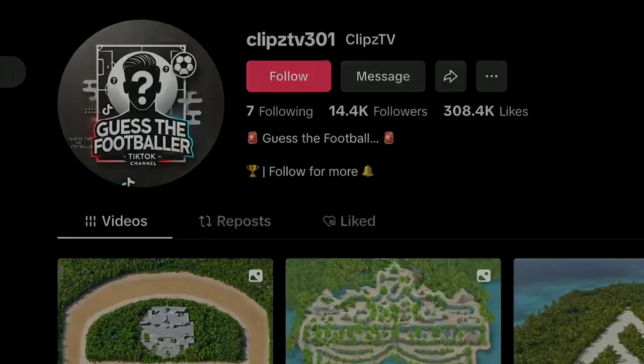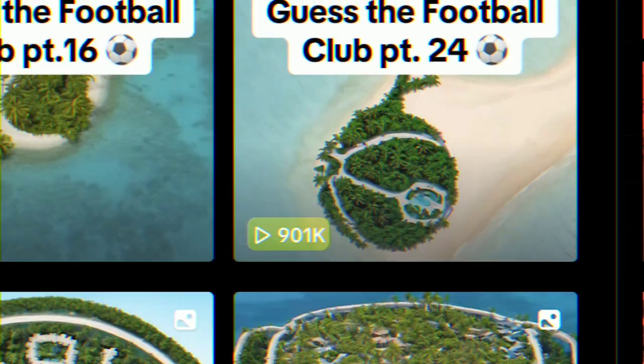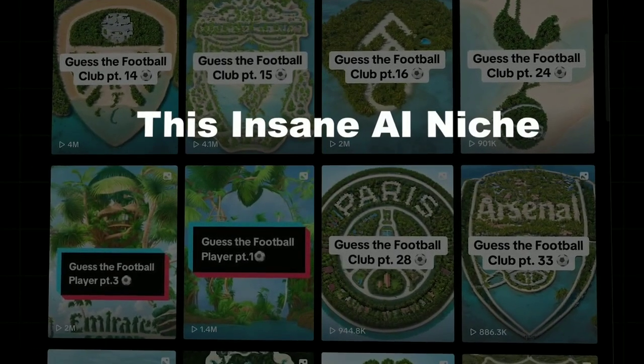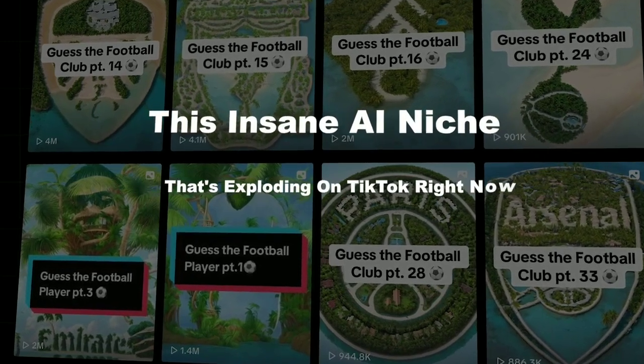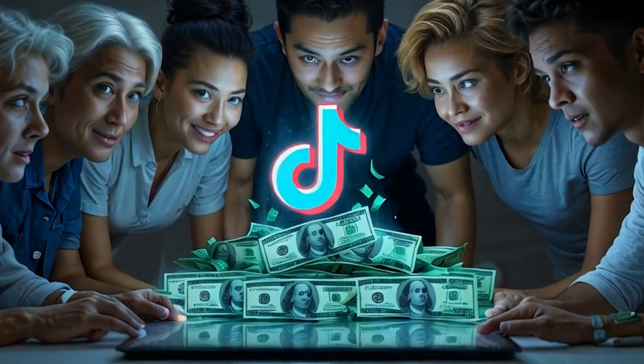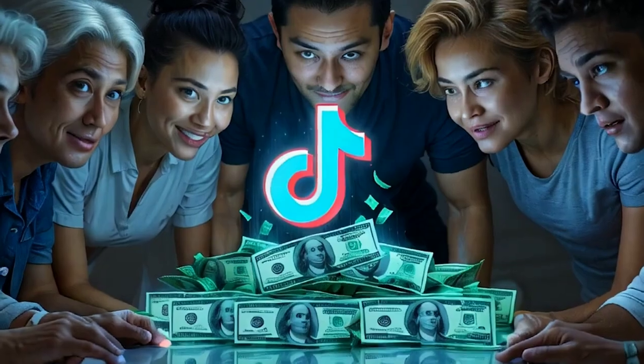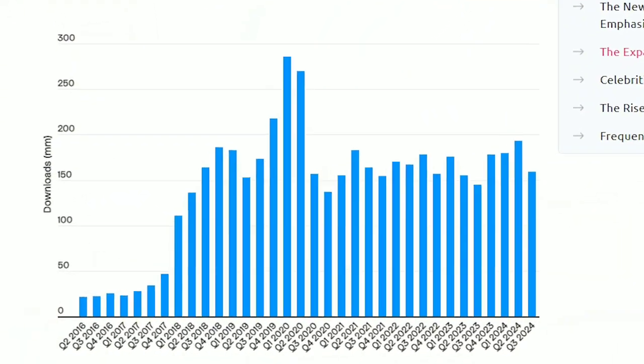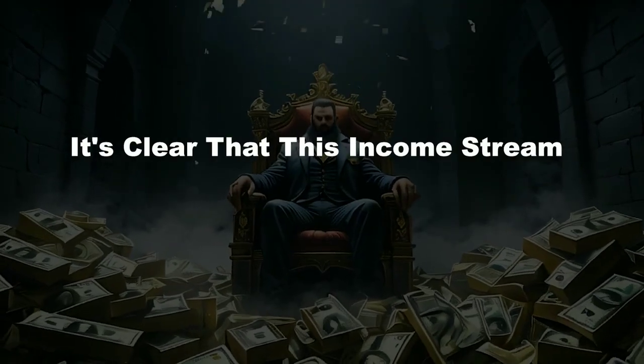This TikTok account is going viral, and their videos are getting millions of views. They're posting in this insane AI niche that's exploding on TikTok right now. They're one of thousands of people that are using TikTok to make an online income, and with the platform still growing, it's clear that this income stream is here to stay.